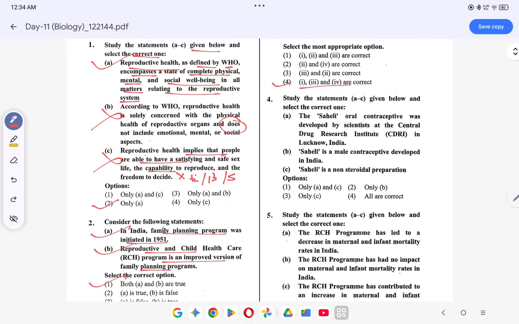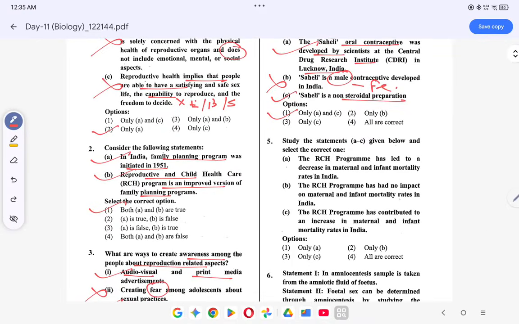Now study the statements and select the correct one. The Saheli oral contraceptive was developed by scientists at CDRI, Lucknow, India. This is correct. Saheli is a male, no, a female contraceptive, so this is wrong. Saheli is a non-steroidal preparation. This is also correct. So the option will be 1.